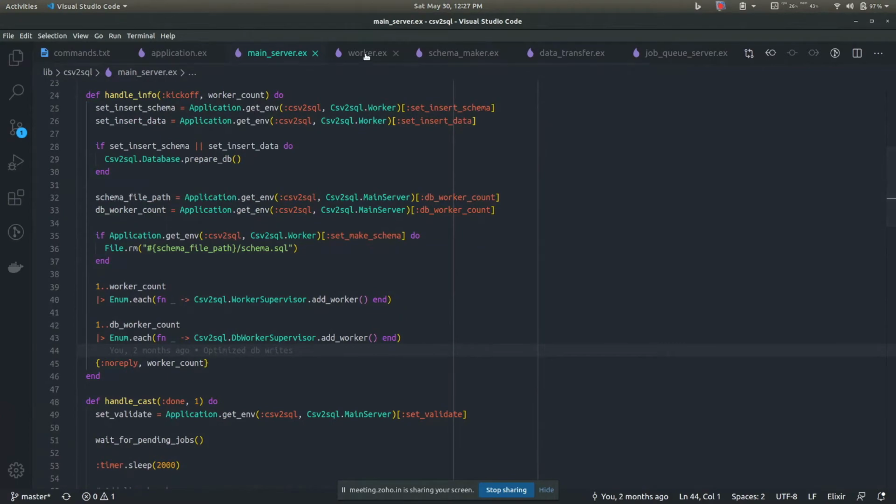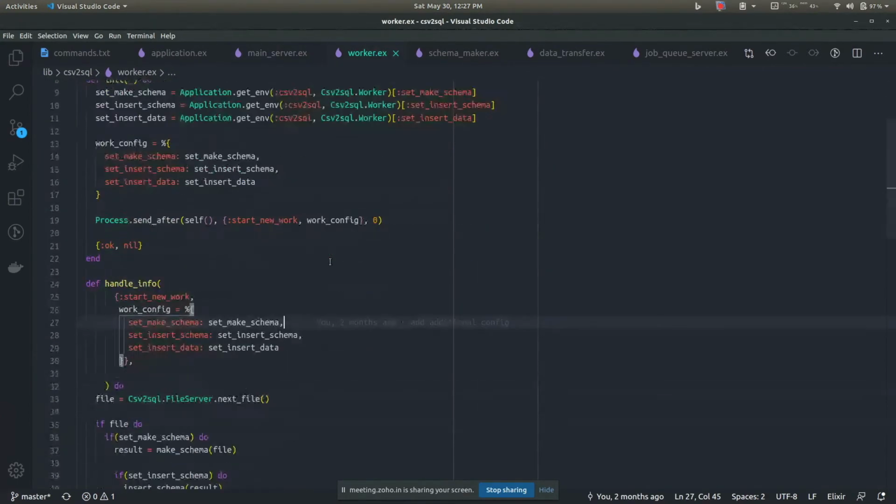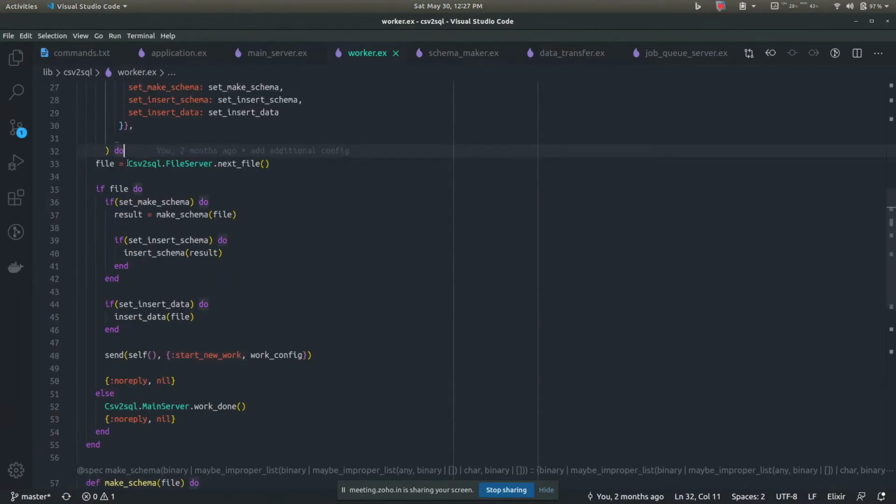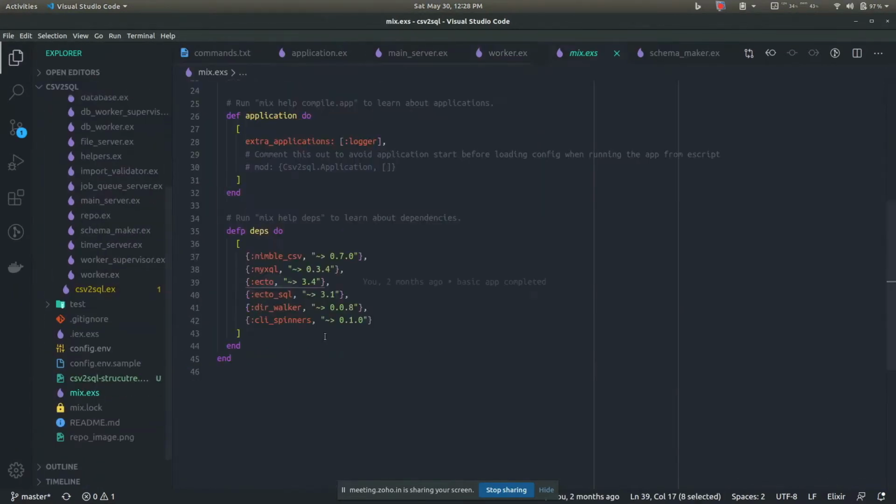Okay, so as the workers start, this method is called start new work. And here the worker requests the file server for the next file. Regarding the file server, I haven't implemented it myself. There's a dependency known as dirwalker. If you have gone through the Programming Elixir book, you will find they have given an example of this dependency.